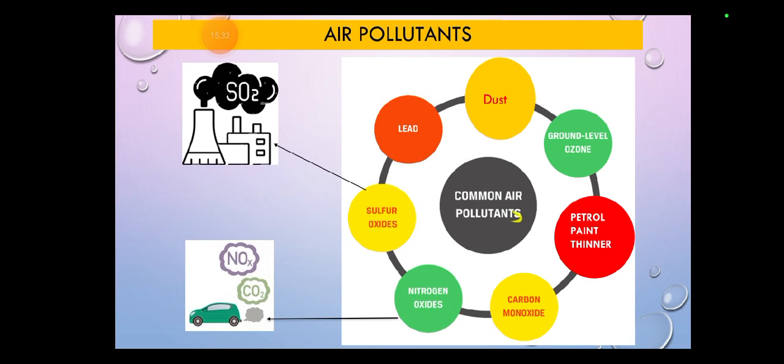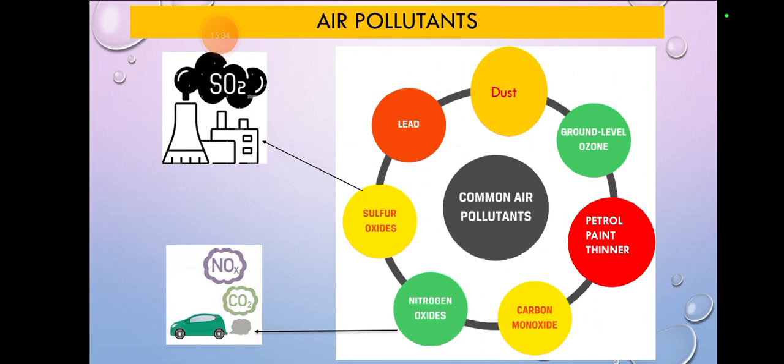When they mix together or are present singularly around us, they do very bad harm to the environment, basically to the air.